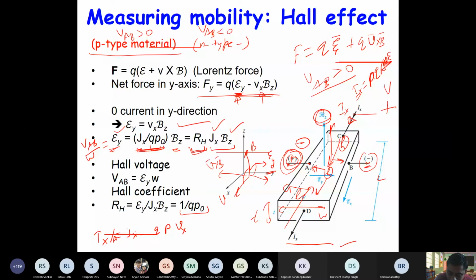See, holes are moving in x direction. So V cross B is along minus y direction, and Q times V cross B is also in minus y direction. So holes will accumulate on minus y in phase.